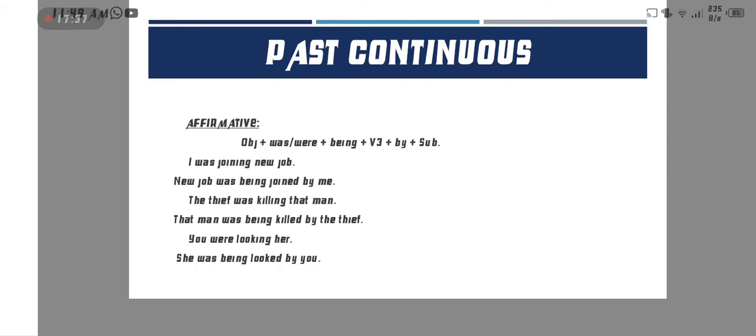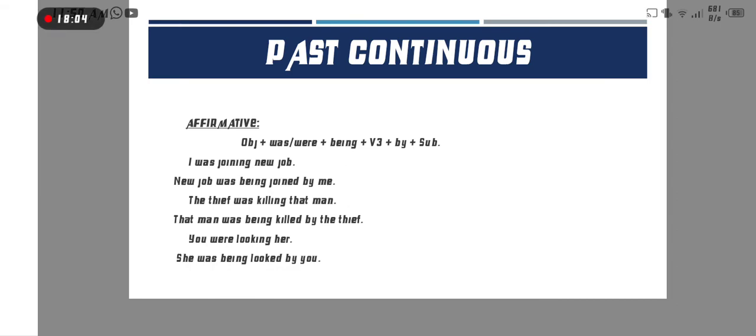Okay, so the first example is: I was joining new job. According to the affirmative structure, first the object, new job, then was and being, then the third form of join, joined, and by me, which is the subject.